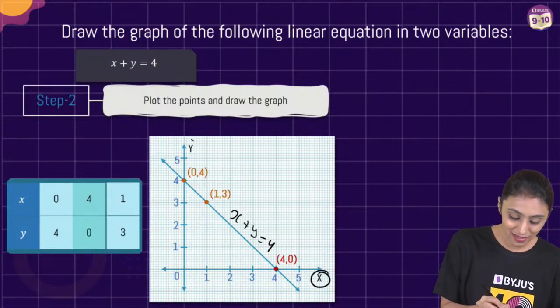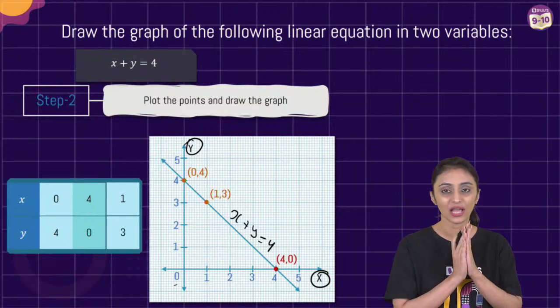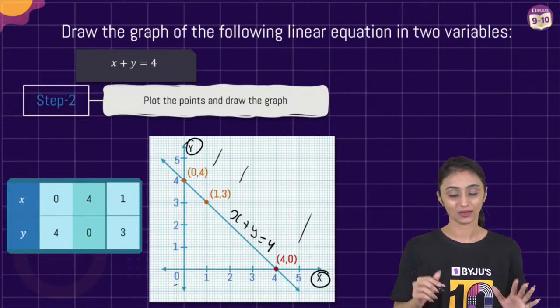You have to mark the axis, x-axis, y-axis, origin. Everything has to be marked. Coordinates have to be marked. There are marks for each and everything.